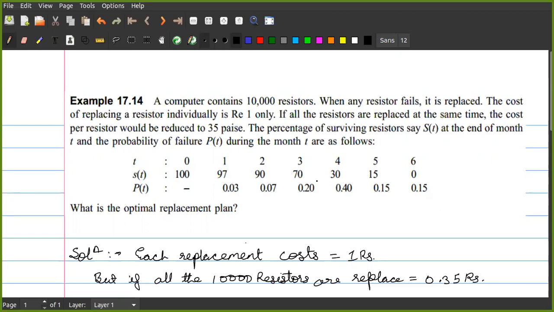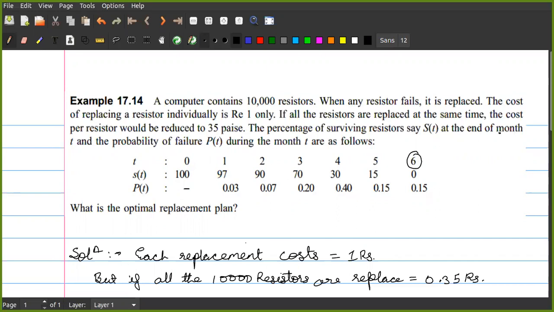Now you may ask me, sir, how is it 0.20? If you see, 0.03 plus 0.07 will become 0.10. So 0.10 plus 0.20 will make it 0.30. Similarly, next is 0.40, 30. Next is 15, 0.15. Last is 0 at the end of the sixth month.